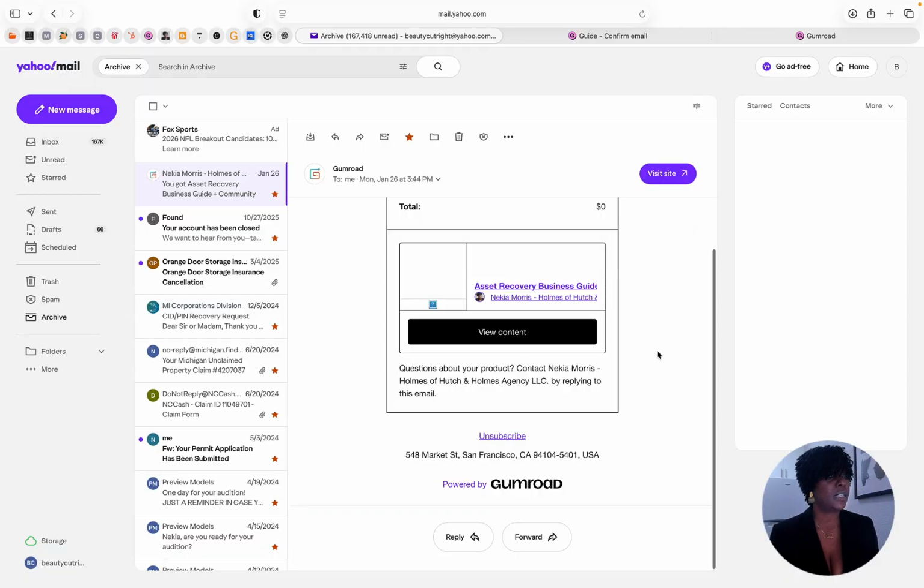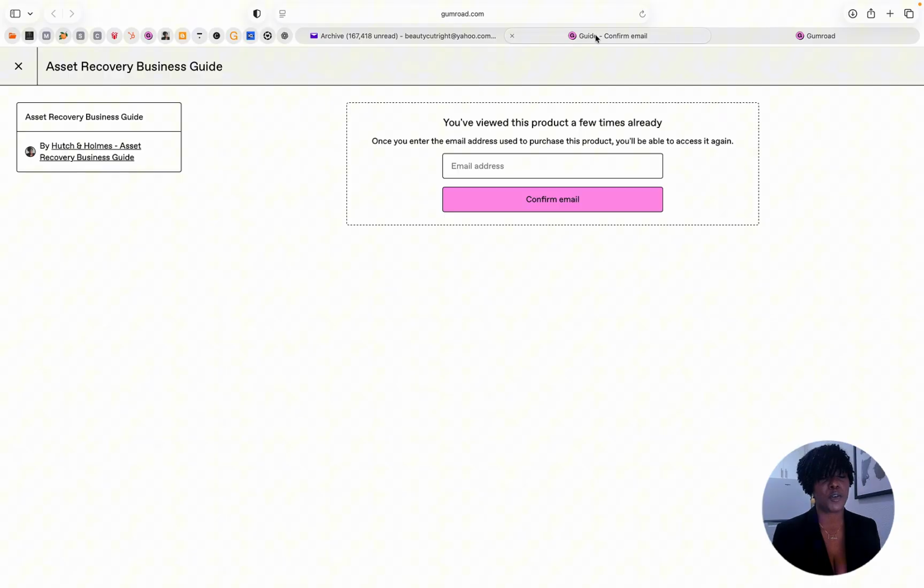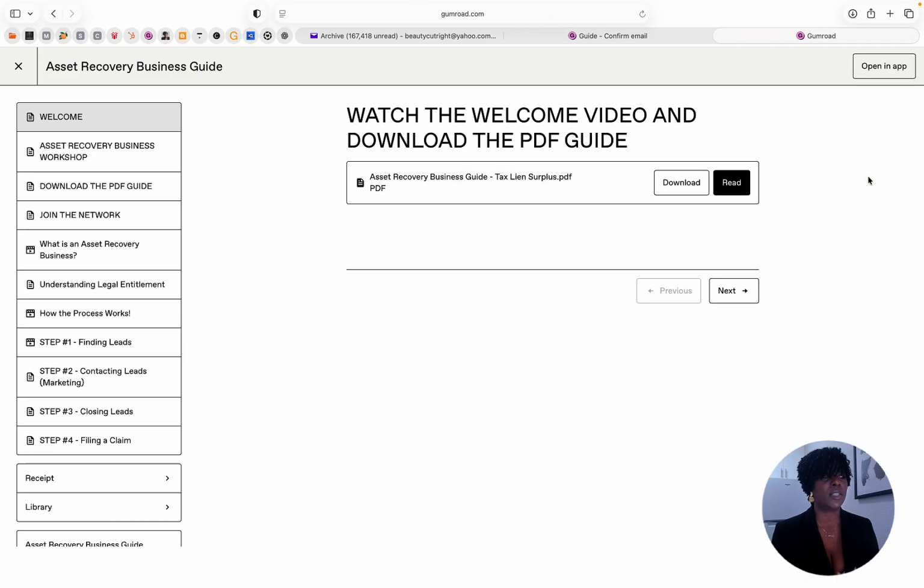So first, when you receive the email, you will receive an email that looks exactly like this. You're going to click on view content, and it's going to ask you to confirm your email to make sure you did purchase this product. And once you're there, on this screen, this is what you will see.